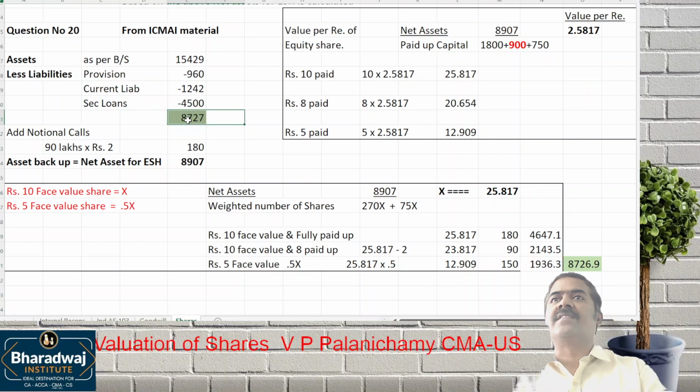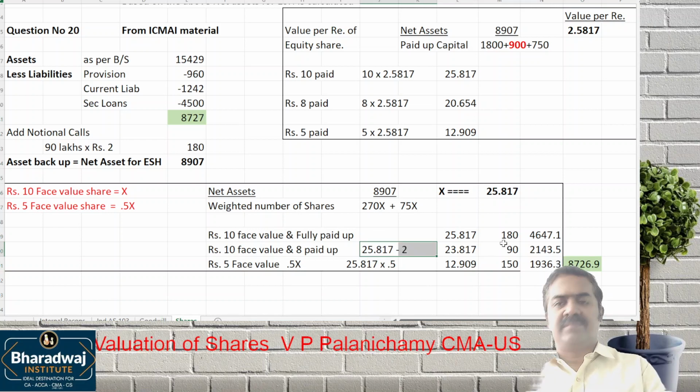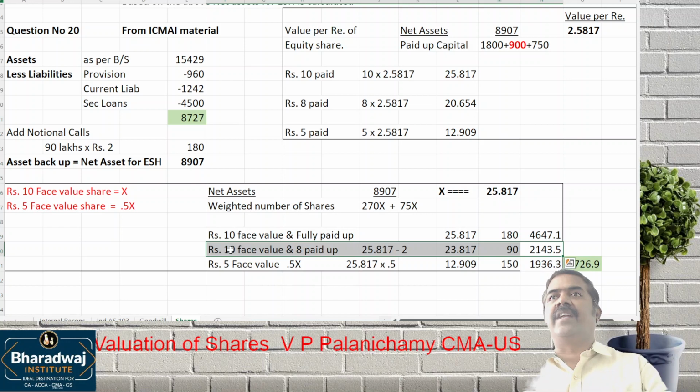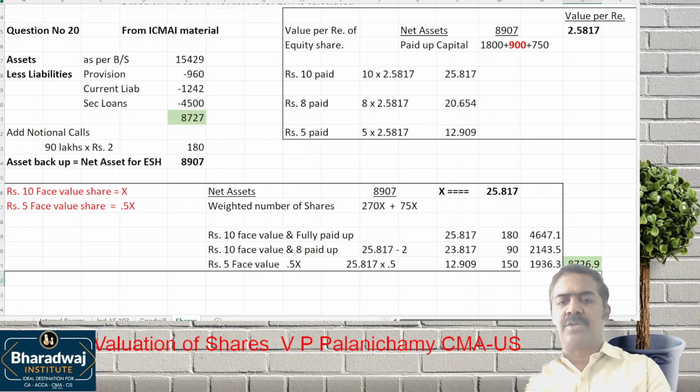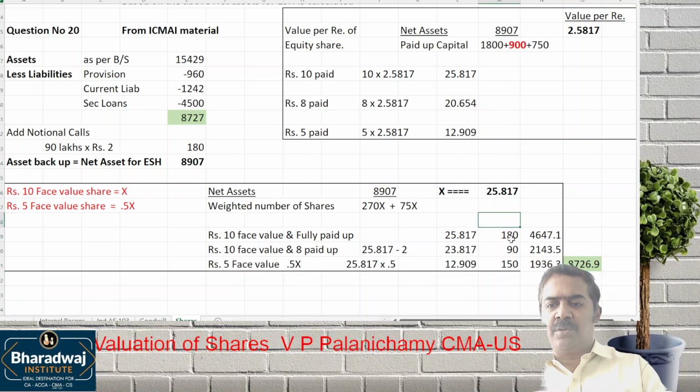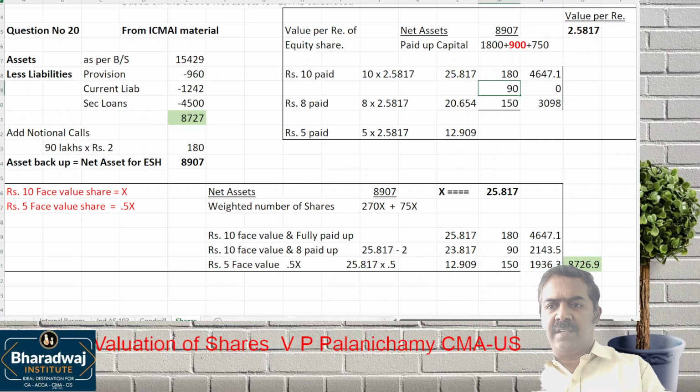What is the value of asset? 8727. Here the 0.1 differs because of rounding off. Otherwise, wait. Here, did I take the 10 rupees value or the 8 rupees value in this category? 8 rupees value only. So 8727 only will come. In this, if you add the notional call, the total value will come. But in this one, you cannot verify. Same thing you do, you multiply it and add up and see, you cannot verify.